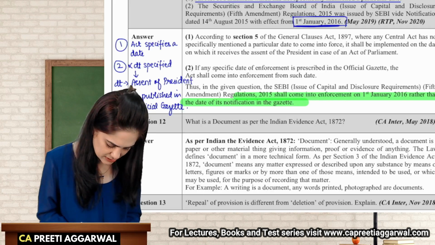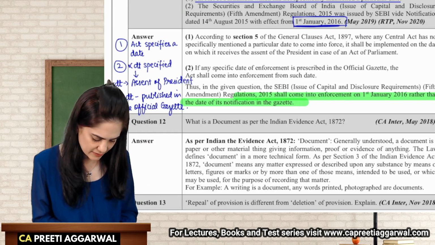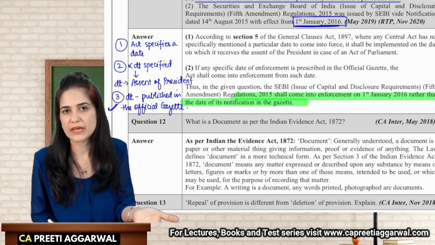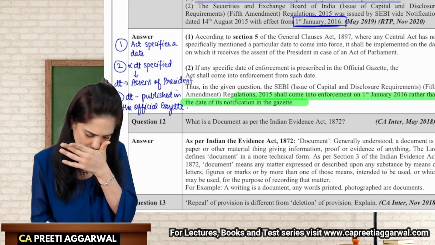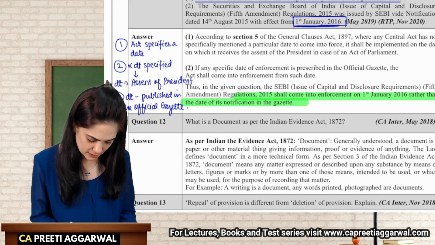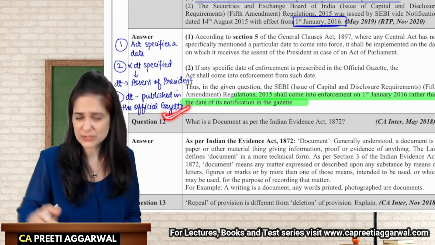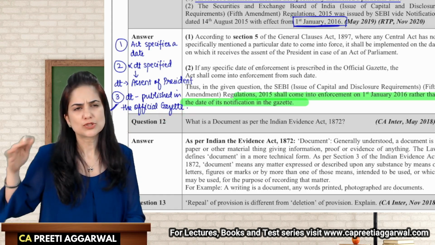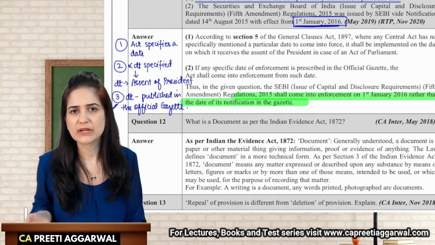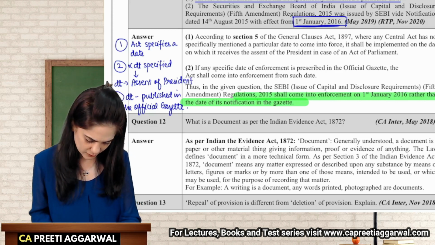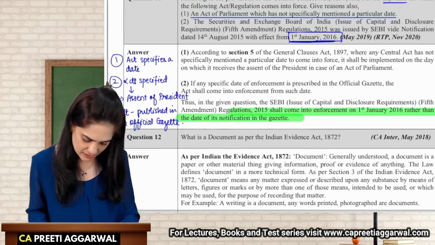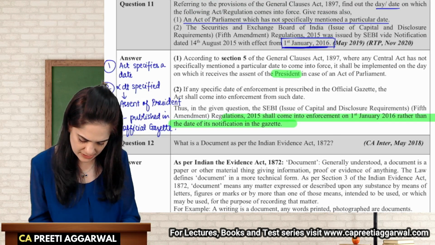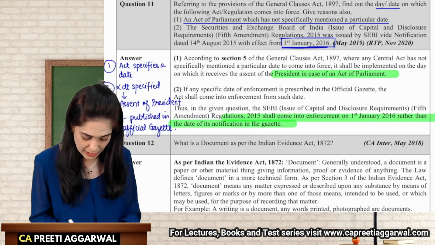So then we will consider this date. This is the date when the president gave the consent. But we also have the date on which the notice was published in the official gazette. That is when the public came to know about it. So when the public comes to know, that is the day when we will consider that the act has been notified. So basically, the date on which the president gave his approval.